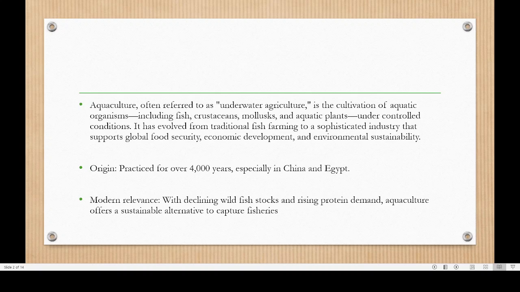Now with the decline in wild stocks, why this has become more important is that now harvesting from sea and also from river is not so easy, because the population is increasing. Earlier it was only 2-3 billion people, now there are 8 billion people. So managing the needs of so many people may not be easy by harvesting from sea or from river alone. That is why people are now shifting to inland aquaculture.